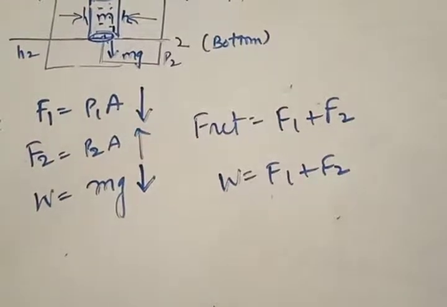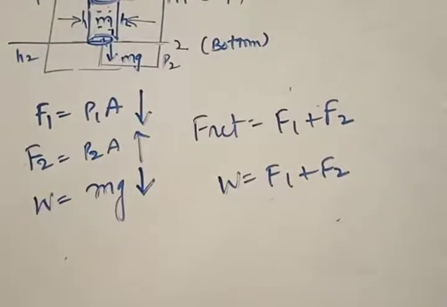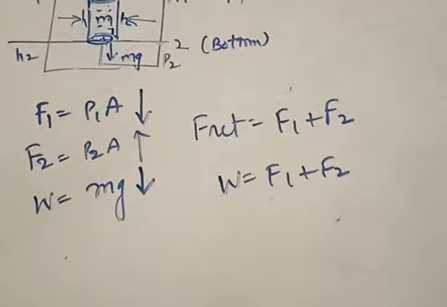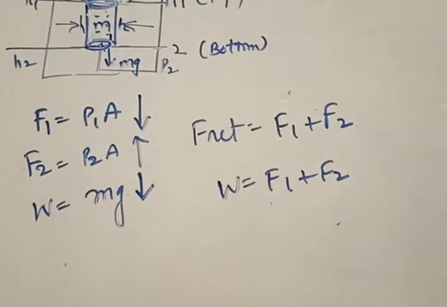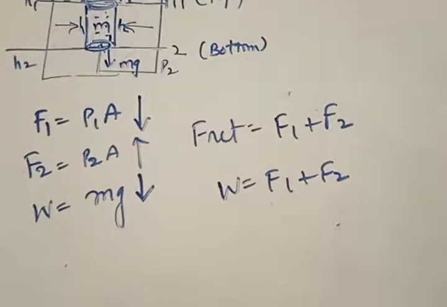Which one do I take plus, which one minus? F1 is plus. Now to understand this, just remember F2 minus. Why do you say F2 minus?